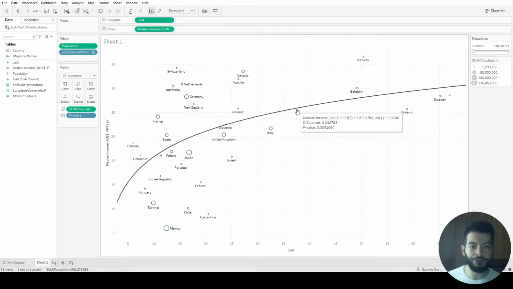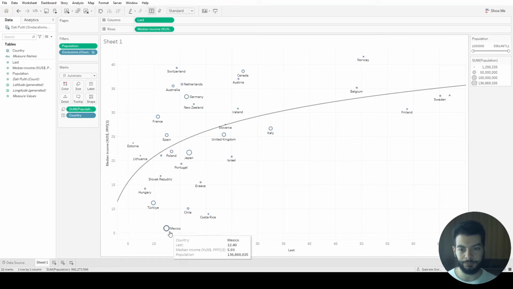I want to remind you that it might look few in absolute terms, but we explain almost 25% with one variable of the median income. Down here we could see potentially the South American countries as outliers, especially Mexico.